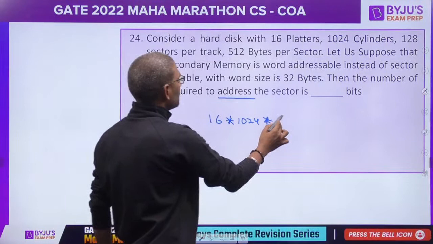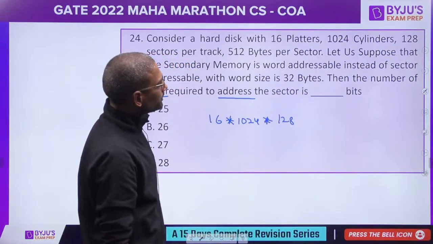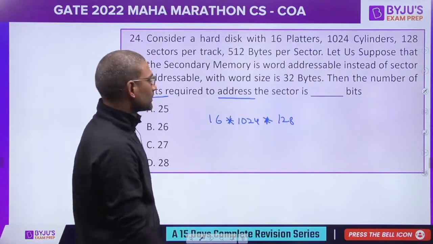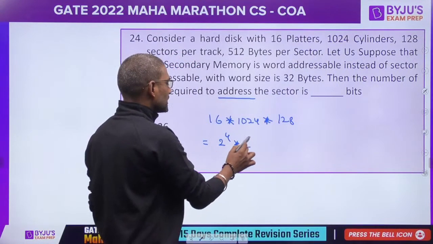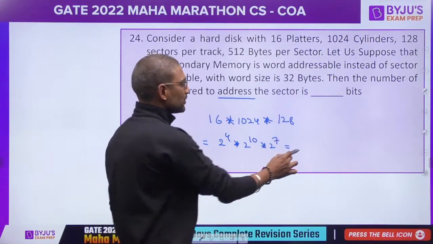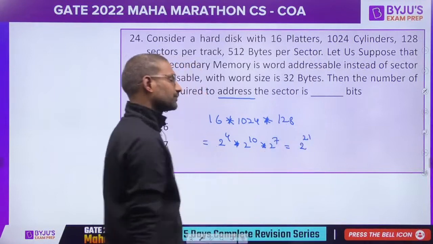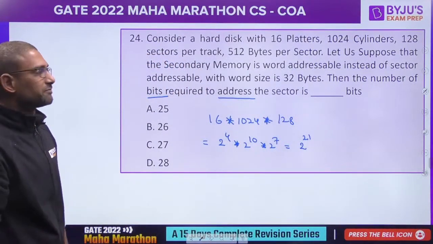Every cylinder is having 128 sectors. Right? This is 2 raised to 4, 2 raised to 10, 2 raised to 7, that is 2 raised to 21. So 21 bits. We don't have that.